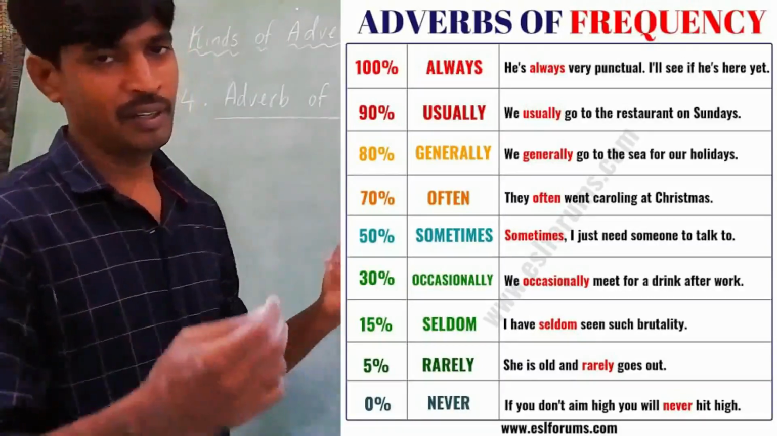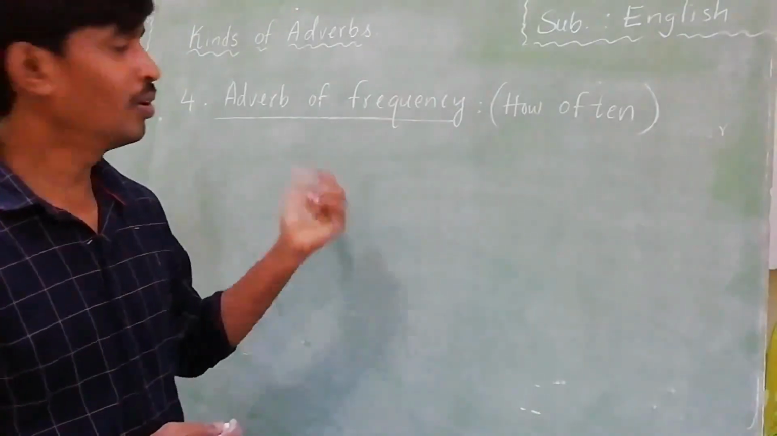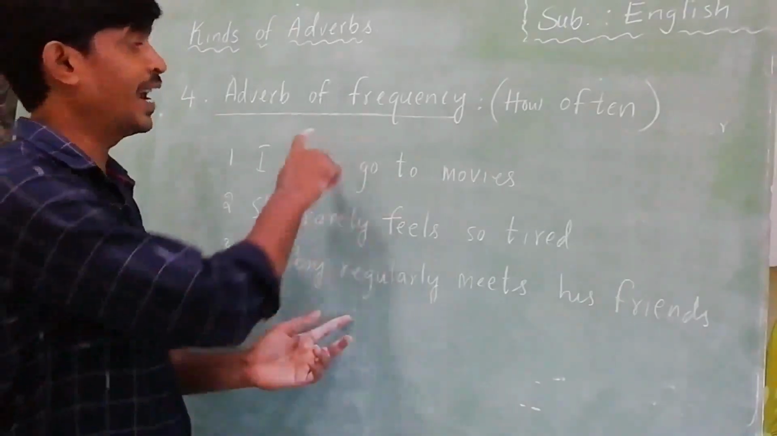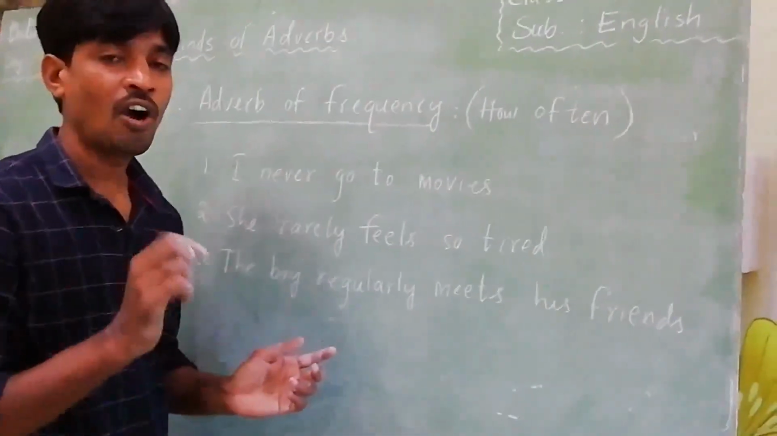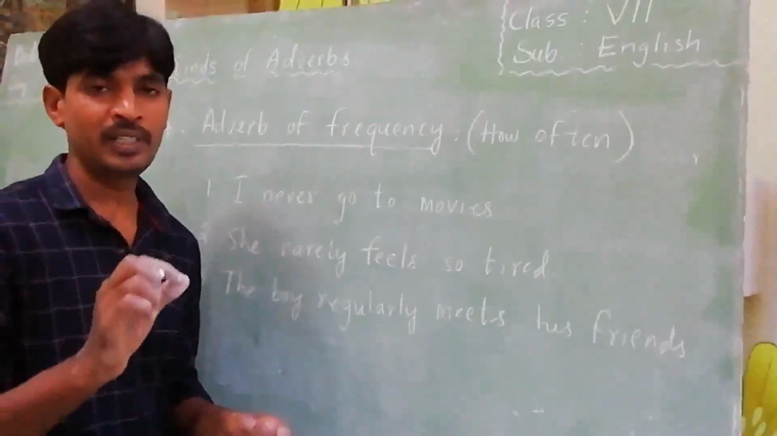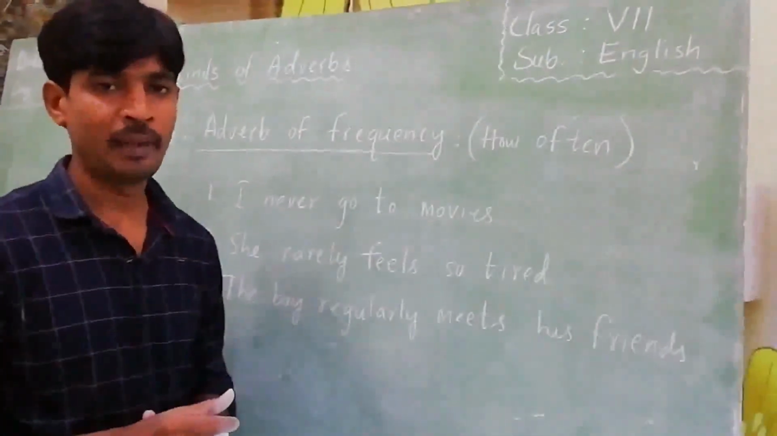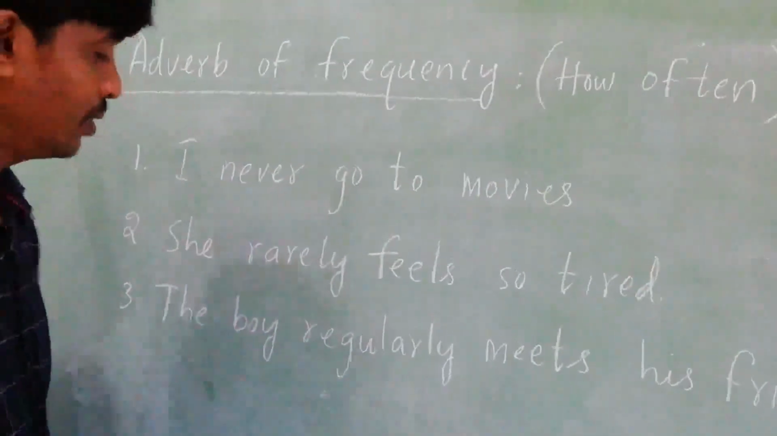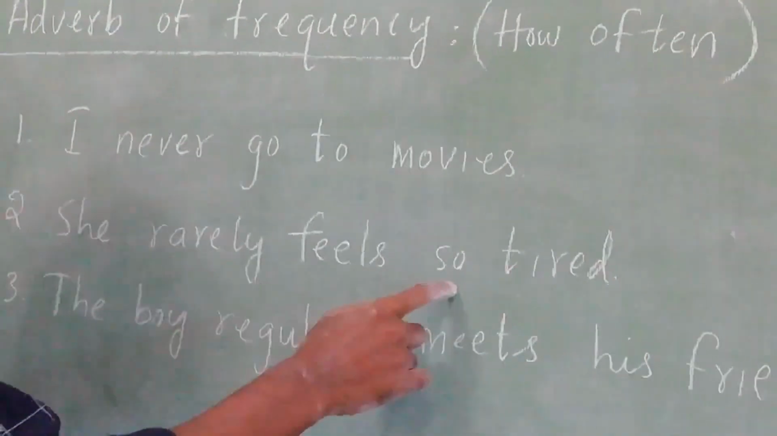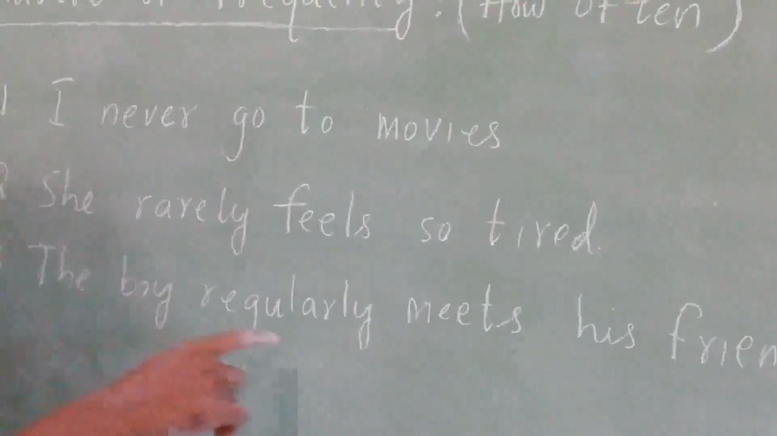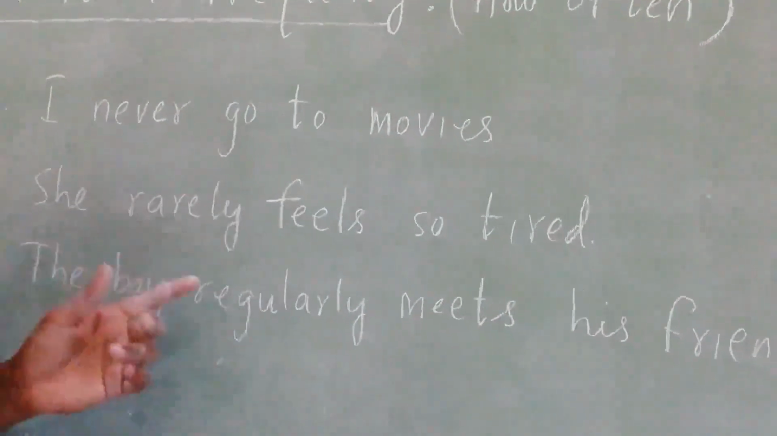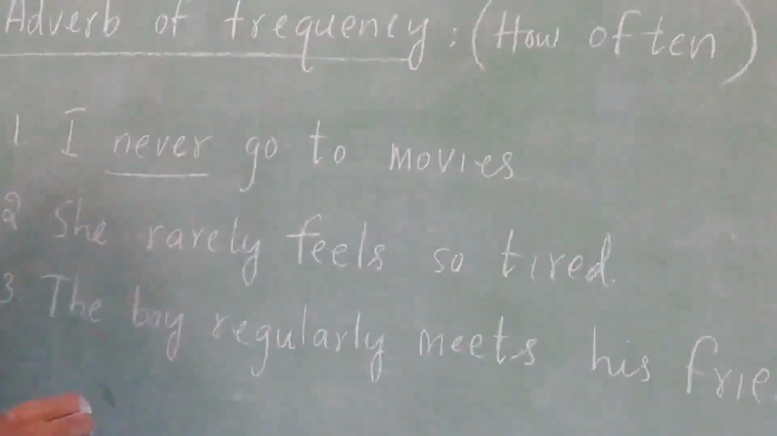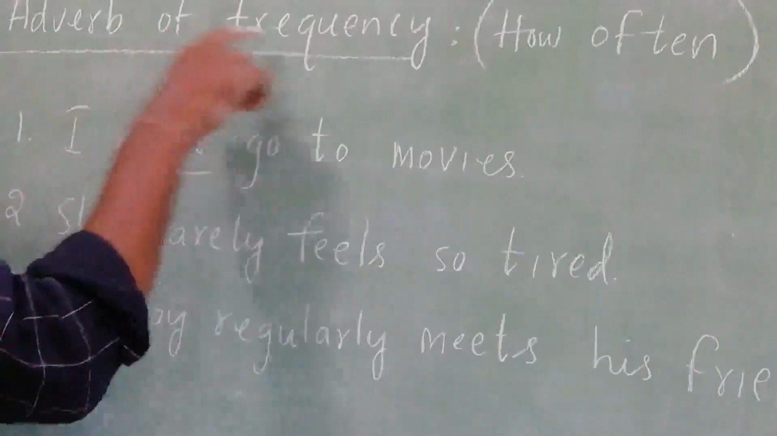I will write here some examples so you can understand more about adverbs of frequency. Adverb of frequency tells us how often the action takes place. How often means how many times the action takes place. For example, see, I never go to movies. I rarely feel so tired. The boy regularly meets his friends. So in the first sentence, I never go to movies. The word never tells us adverb of frequency.